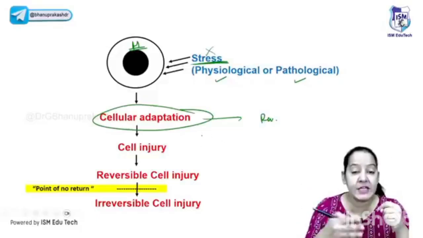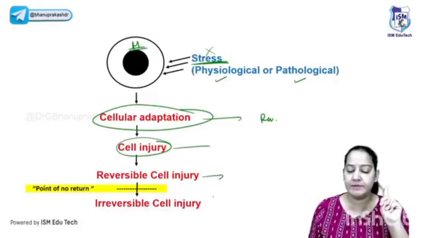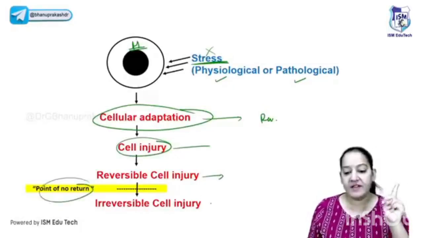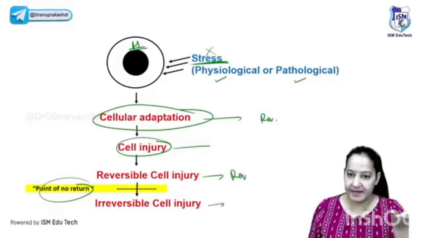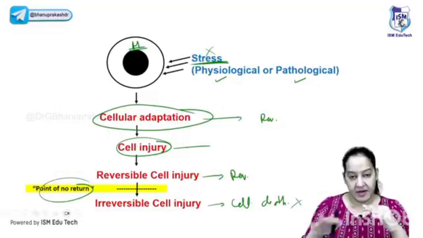After that, if the stress continues, the second thing that takes place is cell injury. In cell injury, first there is reversible cell injury, followed by a point of no return. After that, there is irreversible cell injury. Reversible cell injury is reversible. Irreversible cell injury is actually cell death. It is irreversible. Once the cell is dead, it is not alive again, right?